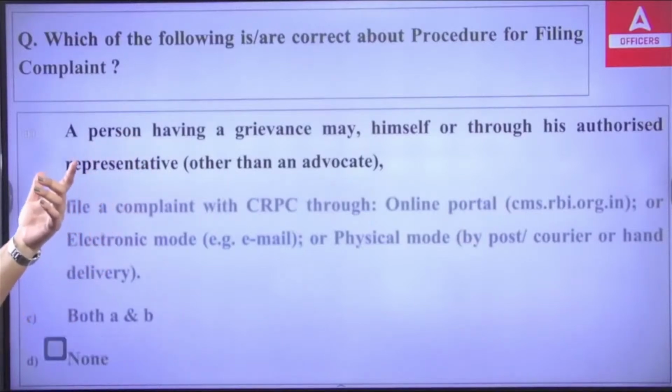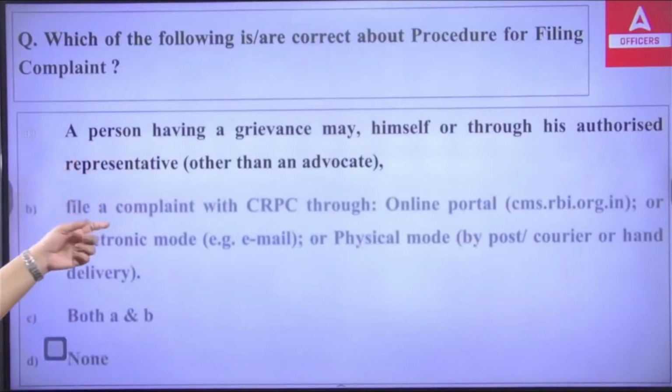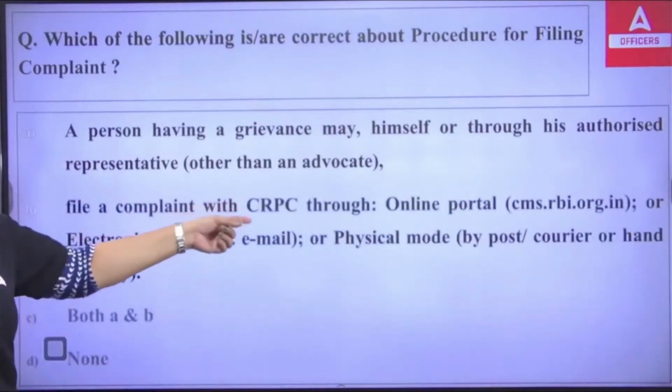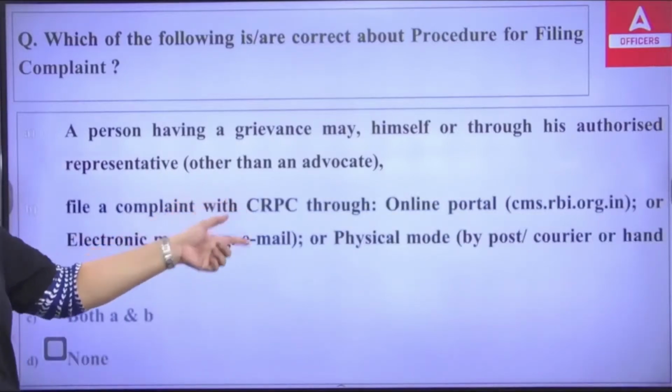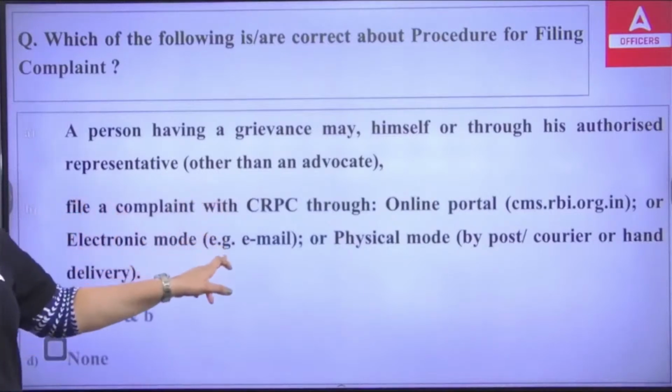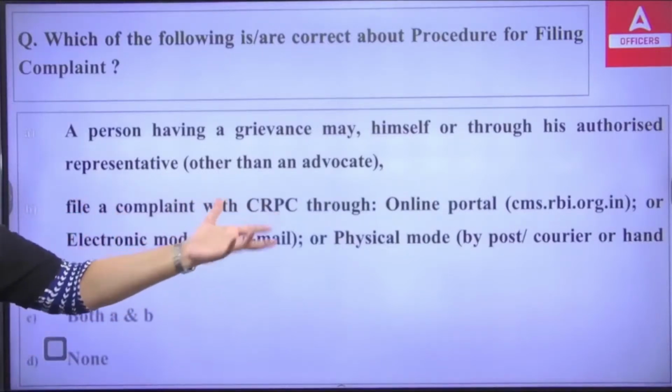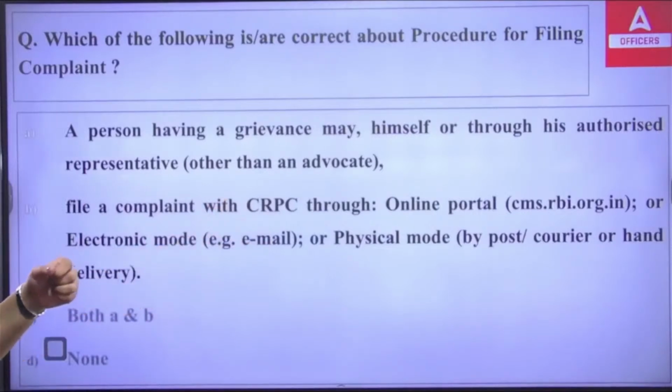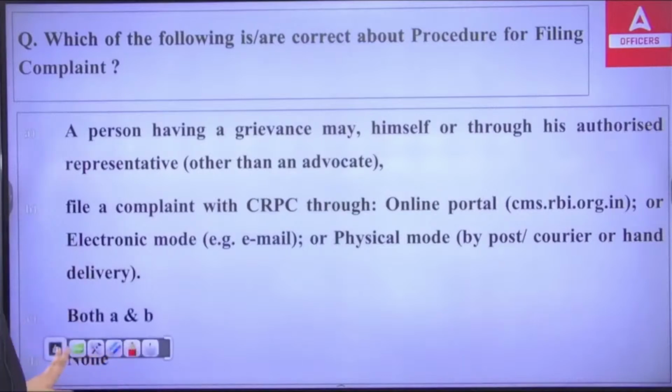The second: file a complaint with the CRPC through the online portal, that's the RBI portal, or electronic mode by mail, or physical mode by post or courier or hand delivery. Or both A and B, or none of the above. So what is the procedure for filing the complaint?